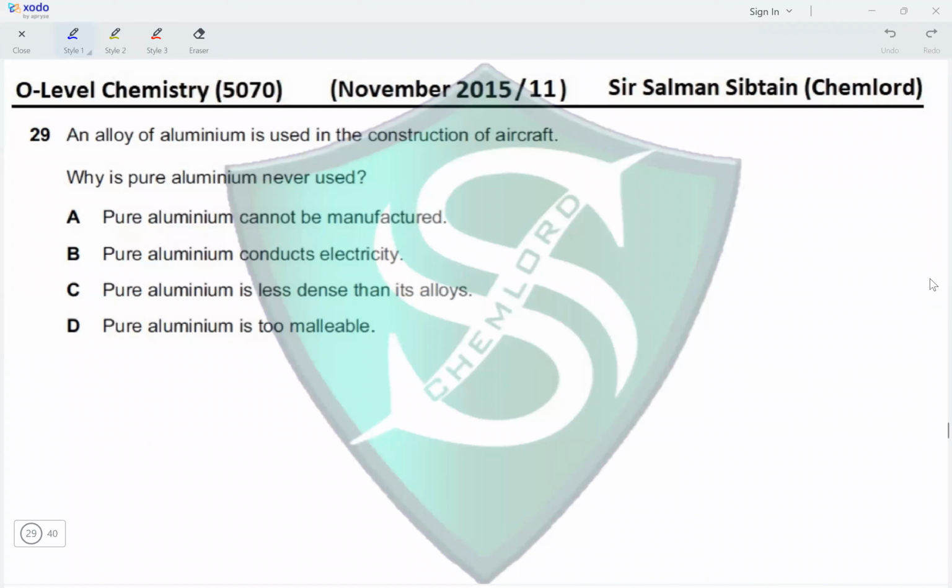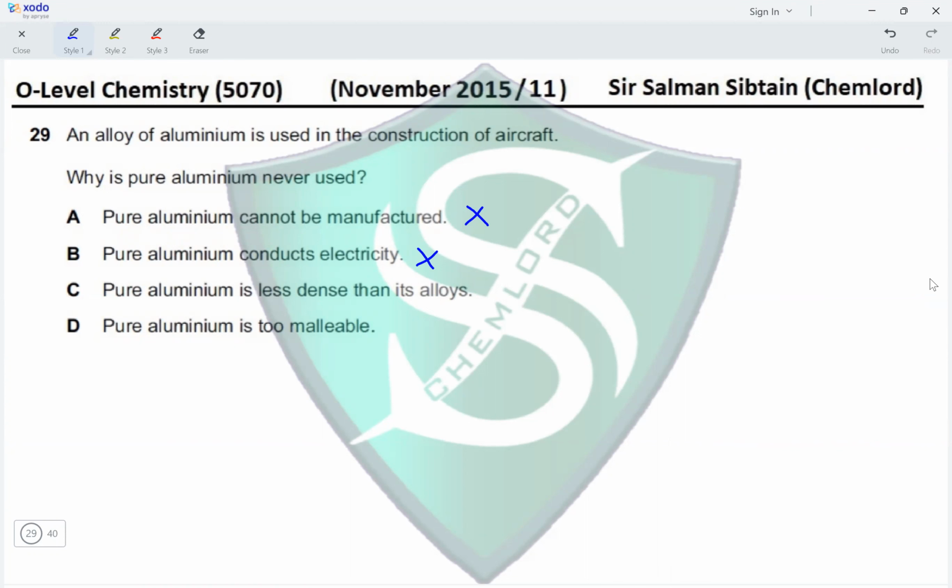Question 29. An alloy of aluminum is used in the construction of aircraft. Why is pure aluminum never used? Pure aluminum cannot be manufactured. Pure aluminum is extracted, and we can obtain pure aluminum. So this is not the reason why it is not used. Pure aluminum conducts electricity. All forms of aluminum would conduct. Even if it's an alloy with another metal, it would conduct electricity. So this is not the reason why it is not used.